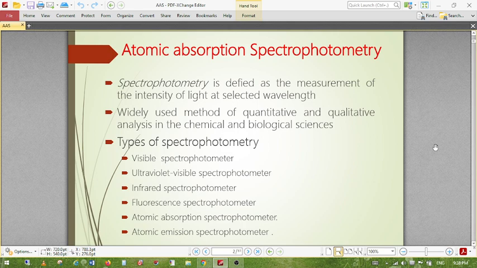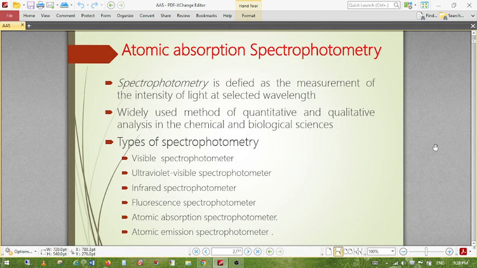So here a hollow cathode lamp is used, which emits a wavelength specific to the atom. We already said that for every atom there is a specific wavelength of light or lamp that can be used. For gold, we have to use a different light. For zinc we have to use a different light. So every element has its unique absorption properties, so we have to use a different lamp or source. For example, for sodium, 589 nanometers should be emitted by the lamp.